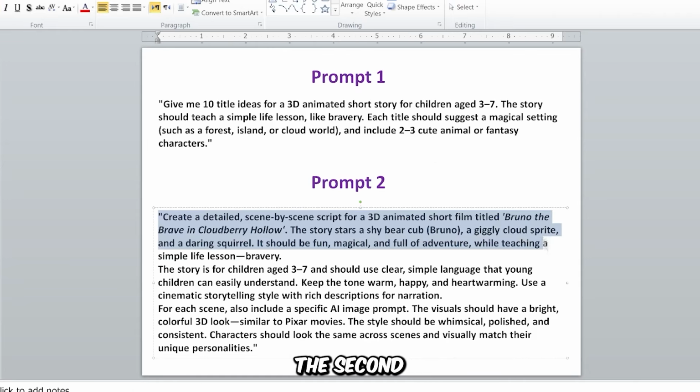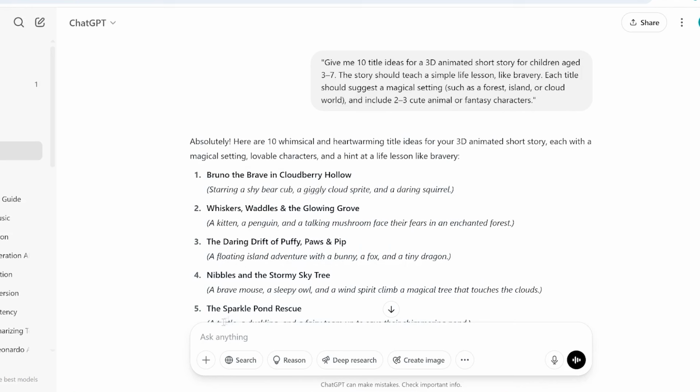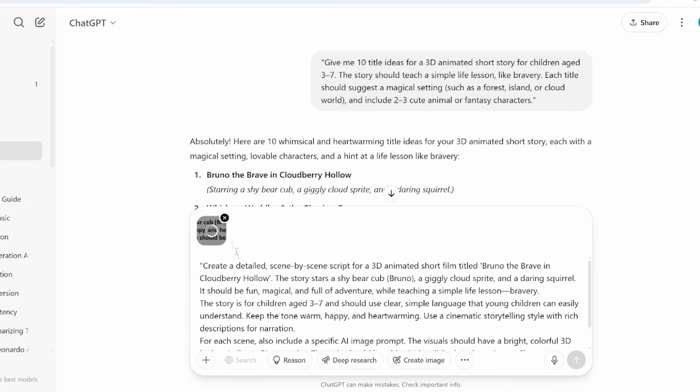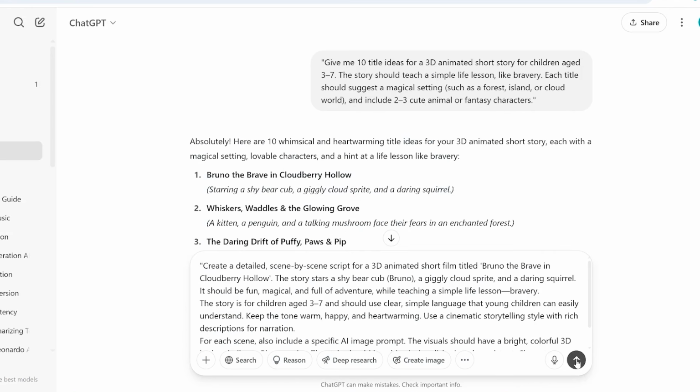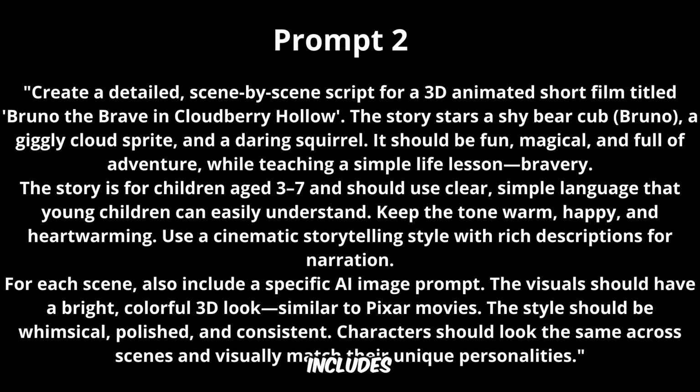Copy and paste this second prompt into ChatGPT. This prompt includes the topic, main characters, setting, moral message, image style, and target audience age. It helps ChatGPT write a complete story, broken down into scenes, with voiceover scripts and AI image prompts that are simple and engaging for kids.